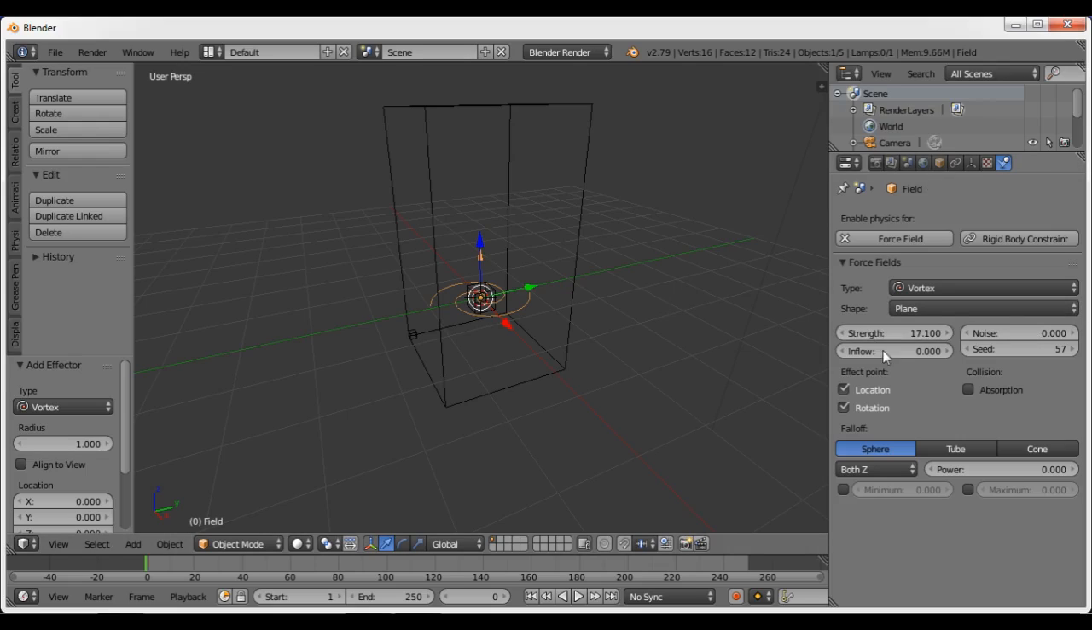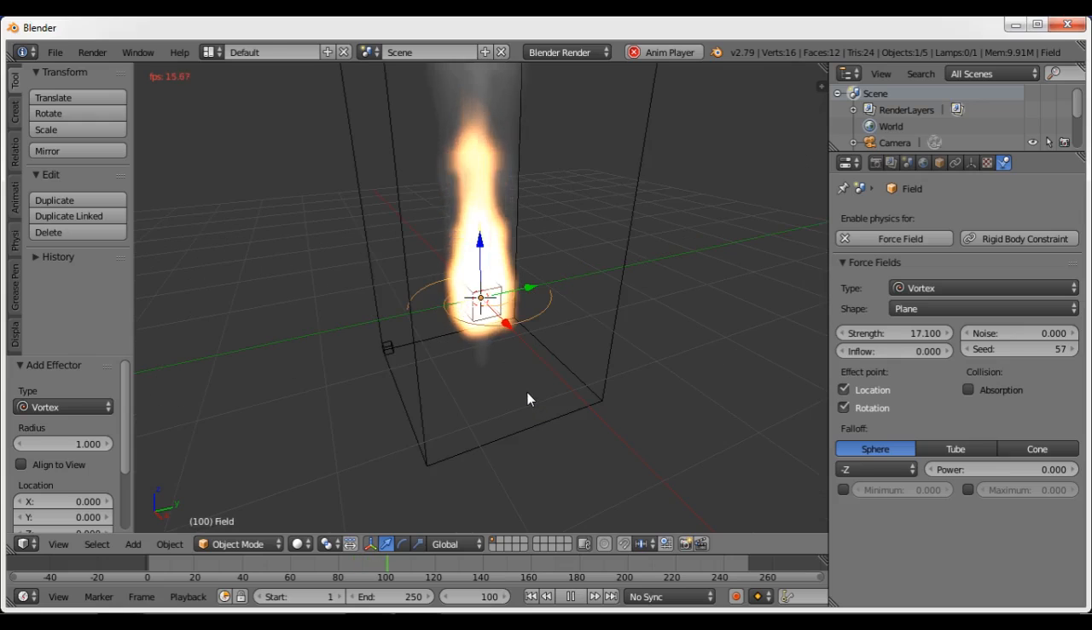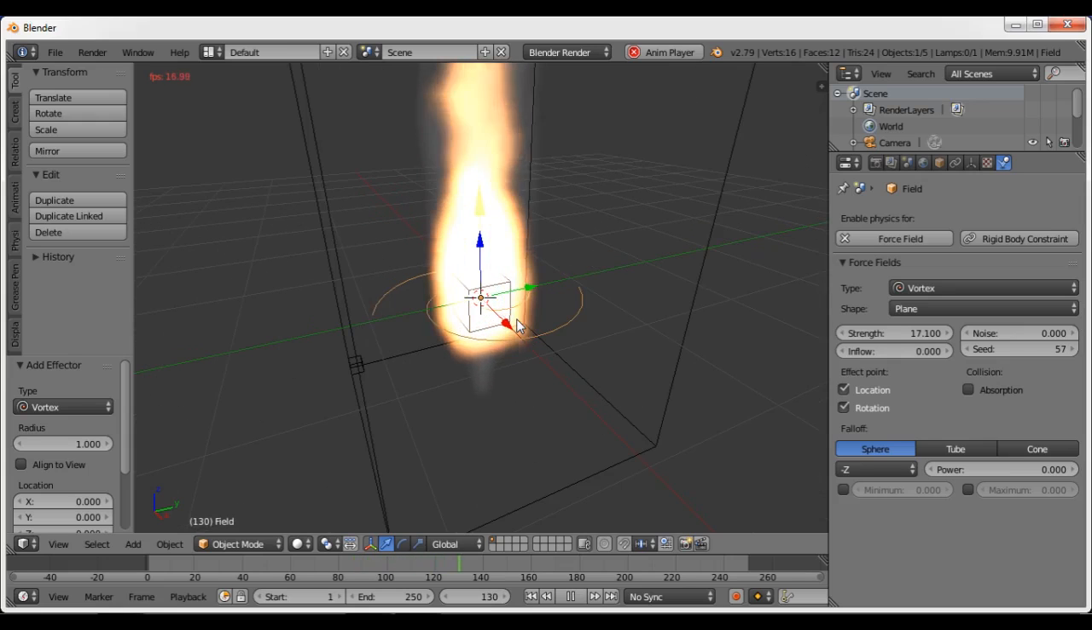Now in the Physics tab, increase the strength. Your simple and easy fire tornado is ready. Change the settings of the vortex according to your requirement.